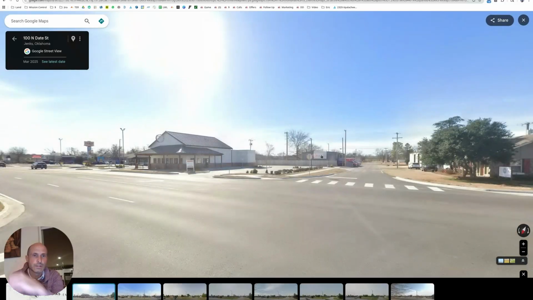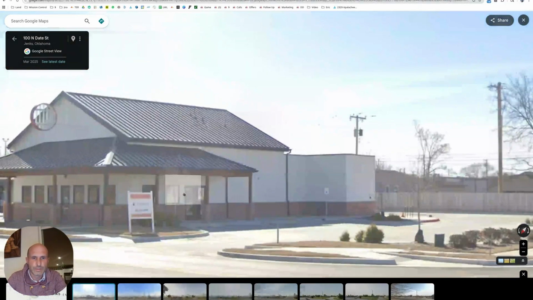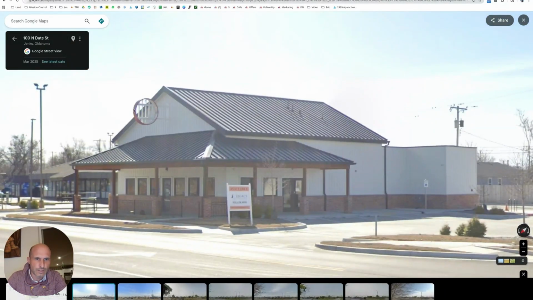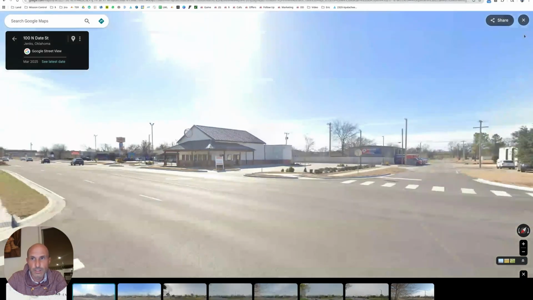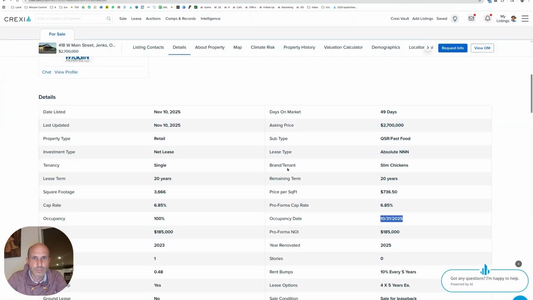I can usually figure it out by looking at the data, but somebody built this and then they didn't use it. And it's got some sign like they're going to put something in here and they just never happened or they never got all the way open. There's probably more to this story. But these broker people found a tenant for it. Good job. They got Slim Chickens. Some chickens took it up. Let's take a look at this building. Slim Chickens went after this.